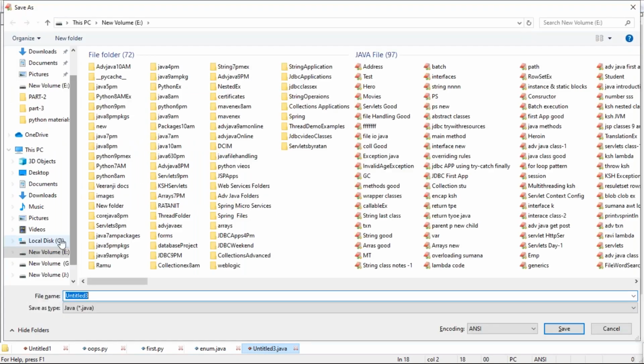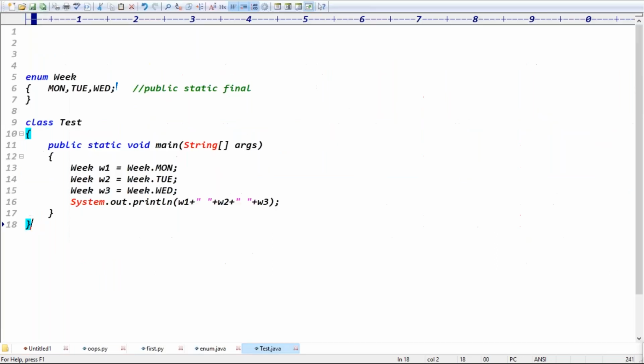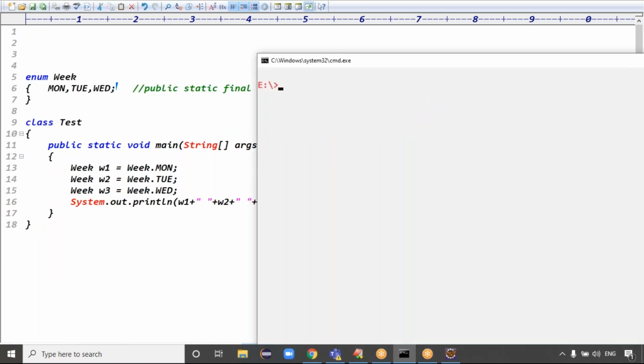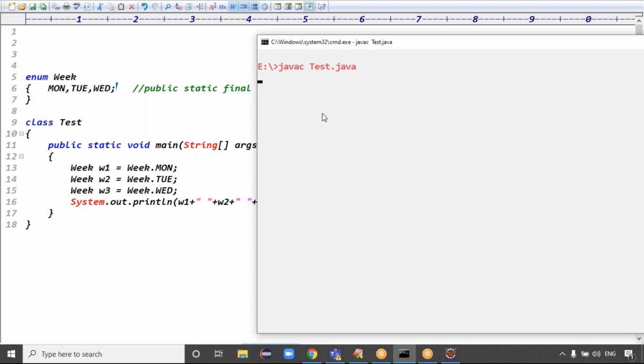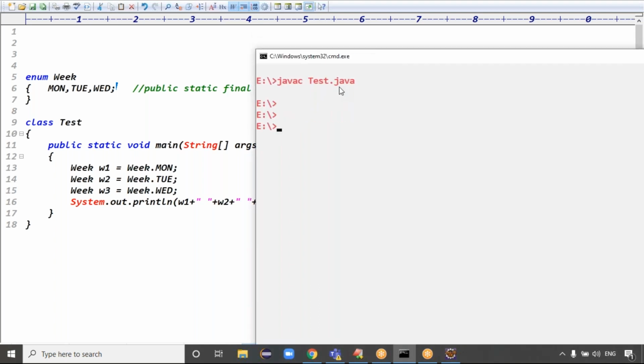You can save this code in local disk E. The file is called what? Test.java file, right? Exactly. So you can compile the code. Javac Test.java. The code is compiled fine.